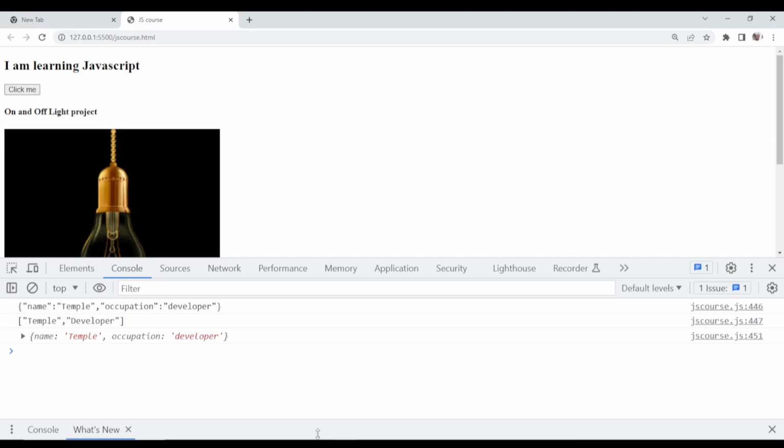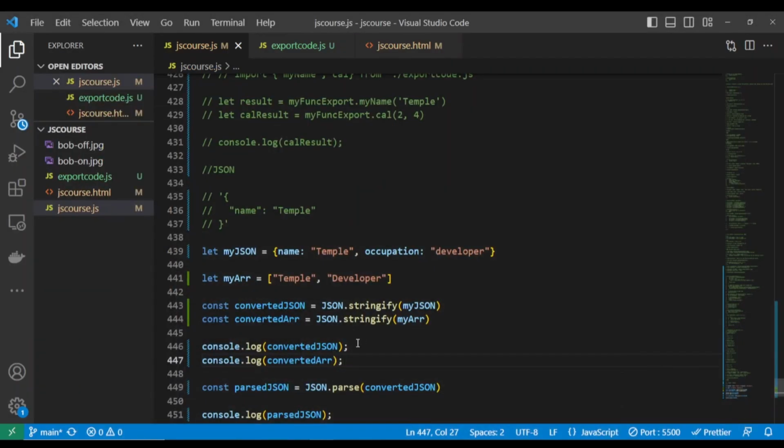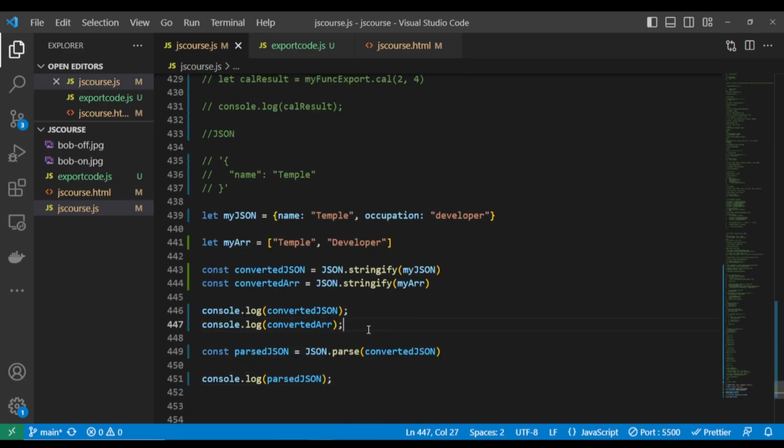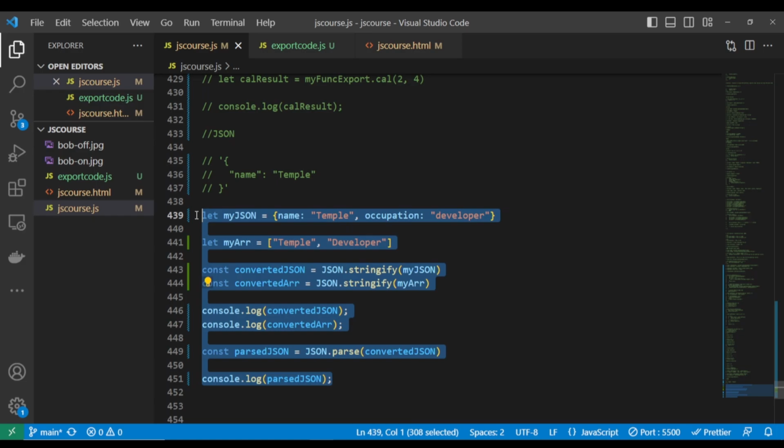This is the array now. I have to retrieve it. You have to convert it into a string before you pass it into a JSON. Okay, so this is a simple way to store your data into a JSON and also retrieve your data from a JSON. You use the JSON.stringify to store the data and use your JSON.parse to retrieve the data.